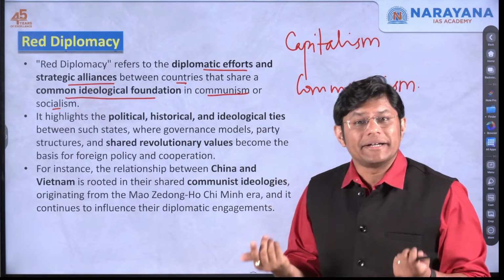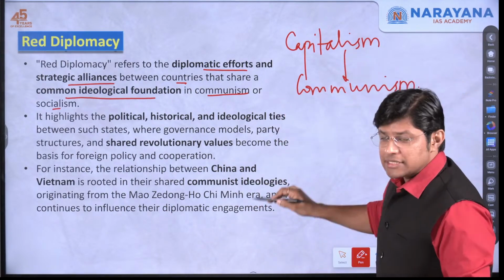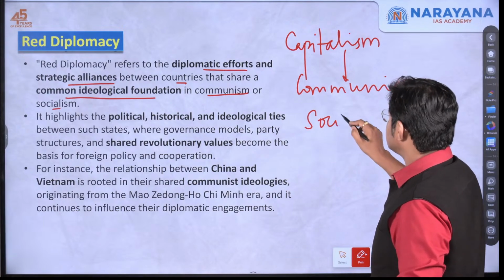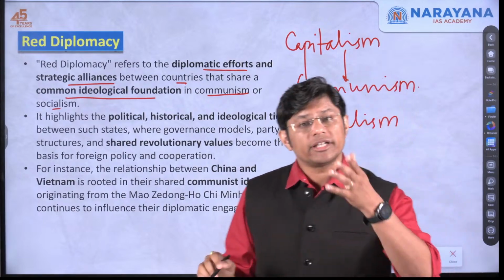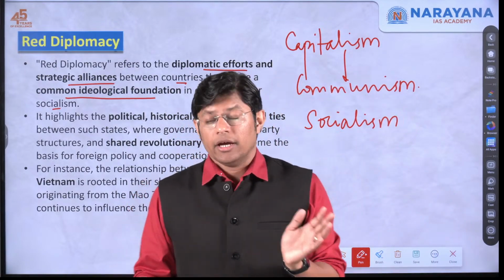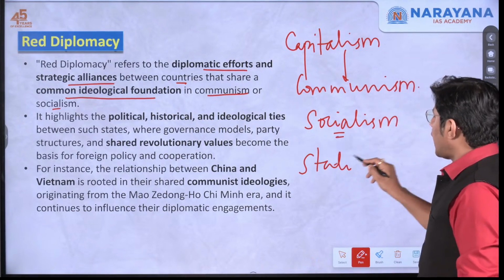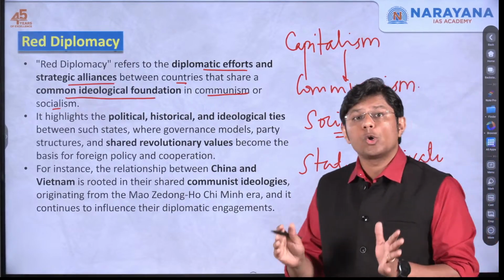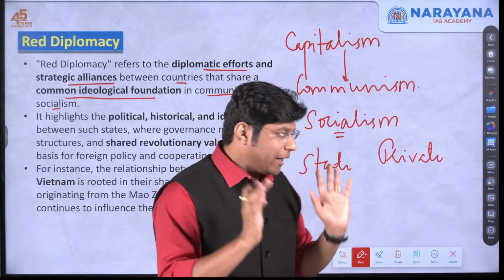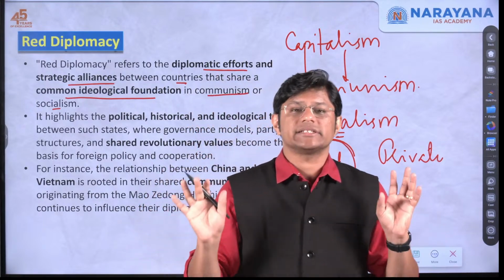purely a communist country. Now, in order to reach communism from capitalism, there is socialism. What is socialism? For example, India adopted socialism after 1947 when India became a free country. Socialism says that the state and the private players would both coexist. But the state will dictate terms and policies.